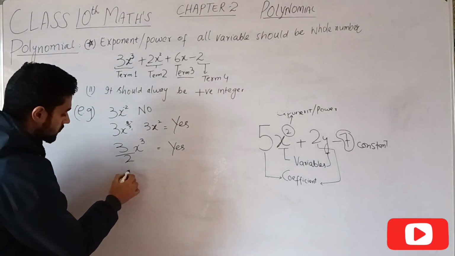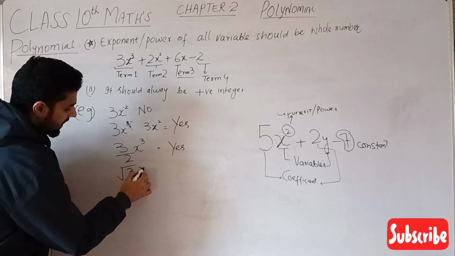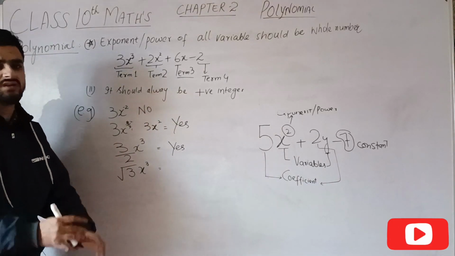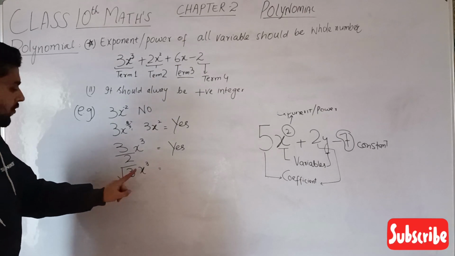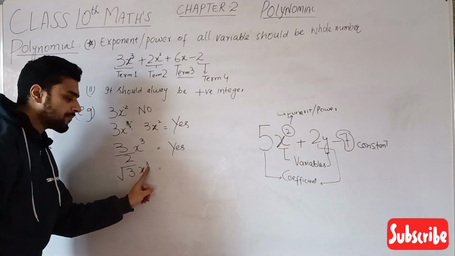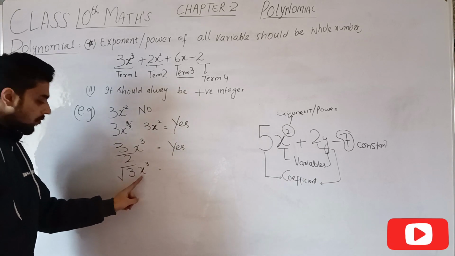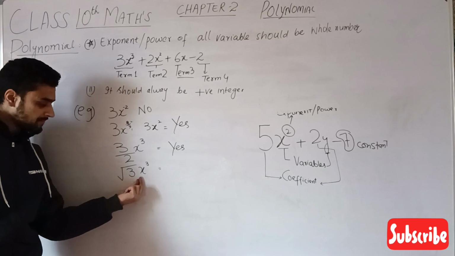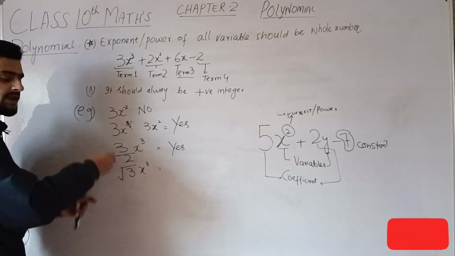अगर मैं इस तरह से लिखूं √3x cube, is this a polynomial? Yes, it is a polynomial. We don't have to look at this. We have to look at this whether it is a whole number. Yes, it is a whole number. And we have to see what is multiplied by this variable. What is multiplied with this variable? Under root 3. Under root 3 is an irrational number.